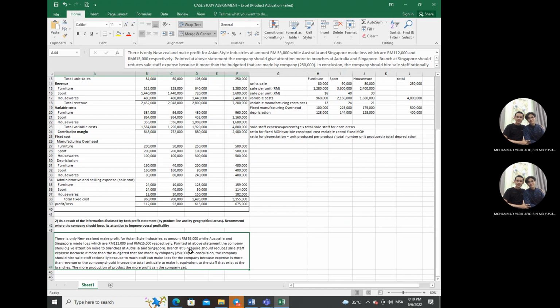The branch in Singapore should reduce sales staff expense because it is more than the budget made by the company, which is 250,000 ringgit. In conclusion, the company should hire sales staff rationally, because too much staff can make a loss for the company when expense is more than revenue, or the company should increase total unit sales to match the staff that exist at the branches. The more production of the product, the more profit the company can get.